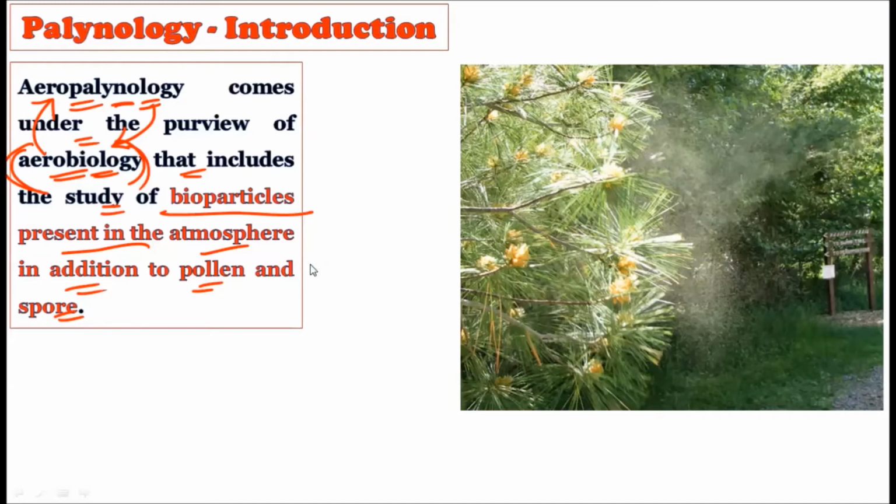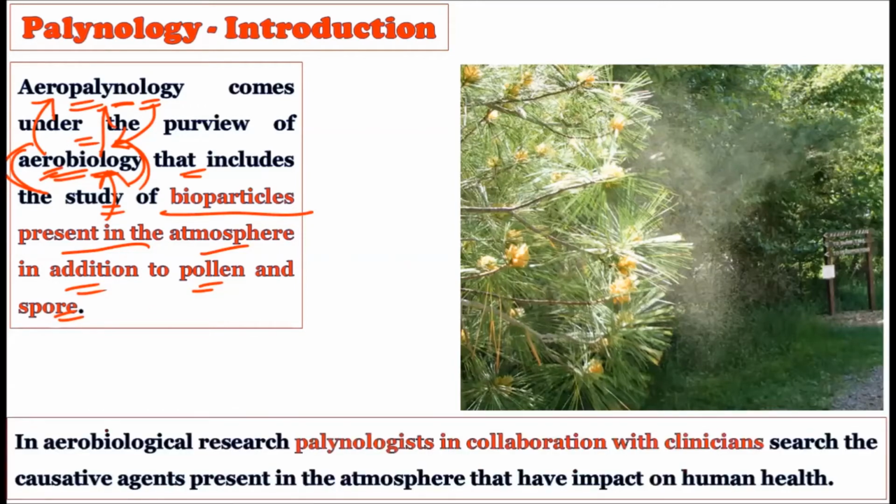You should carefully remember aerobiology. This is the parent term because it includes all the structures in the atmosphere. So aerobiology is the parent figure for aeropaleontology, right? See, in aerobiological research, paleontologists, in collaboration with clinicians, search for causative agents present in the atmosphere that have an impact on human health.